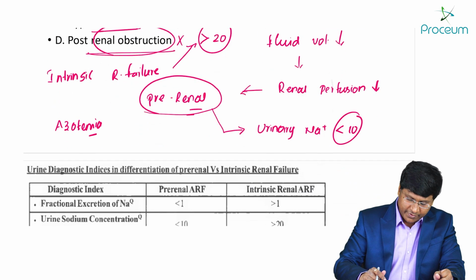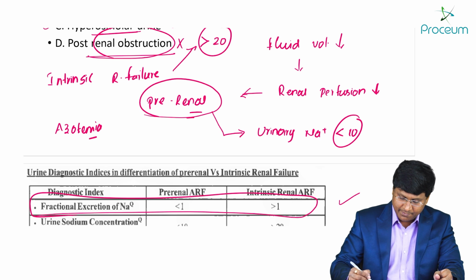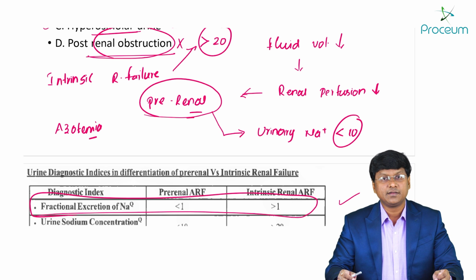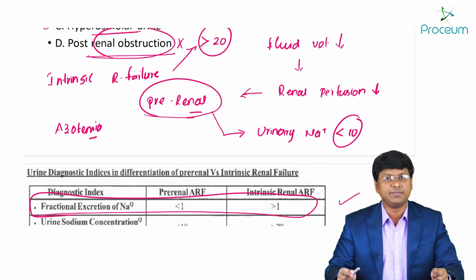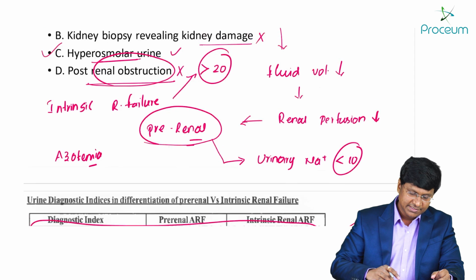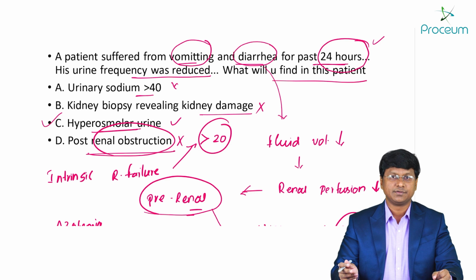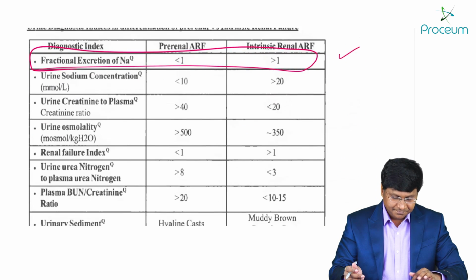And if you see one more question that is very, very important, how will you differentiate pre-renal from intrinsic renal? This is a very important point. In pre-renal, the fractional excretion of sodium will be less than 1. In intrinsic renal, the fractional excretion of sodium will be more than 1. Alright, next.